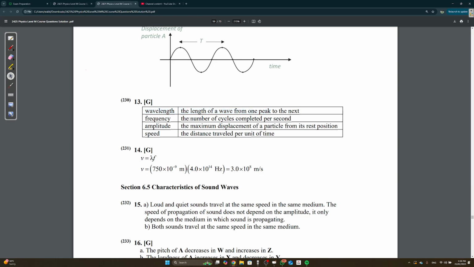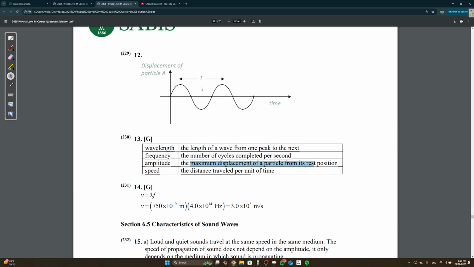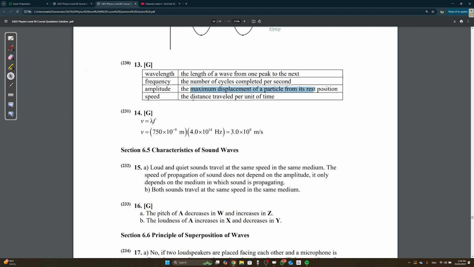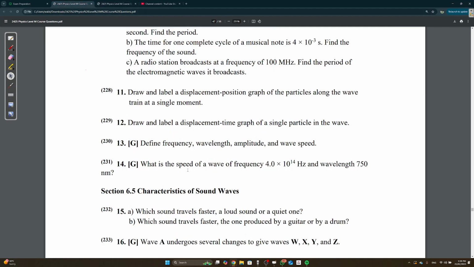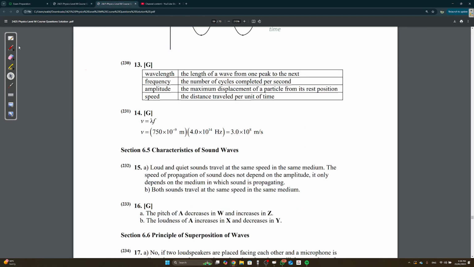Frequency is the number of cycles per second, right? Amplitude is the maximum displacement, so usually the height. Speed is the distance per unit of time. Easy. What is the speed in terms of frequency and wavelength? You know that v is equal to lambda f.